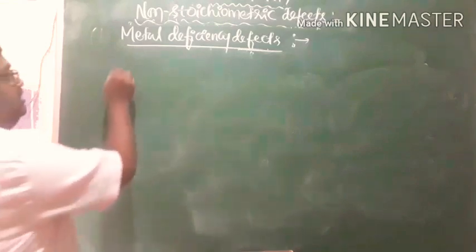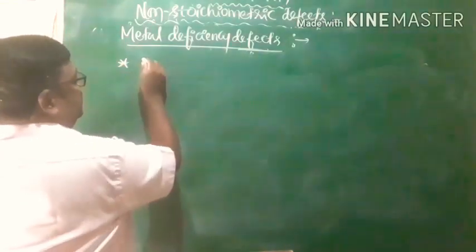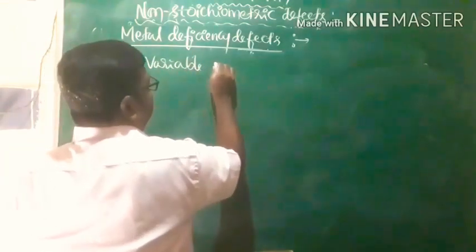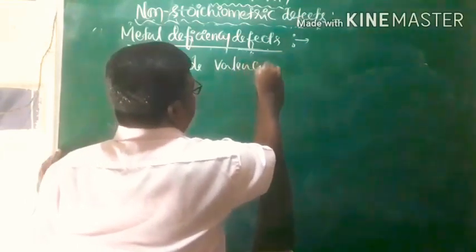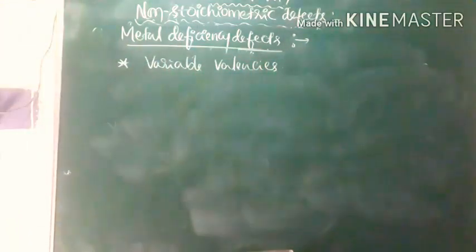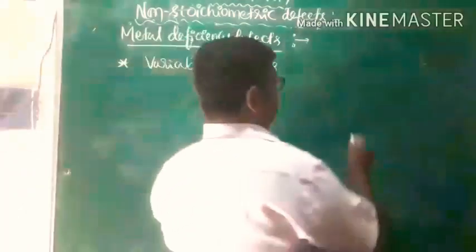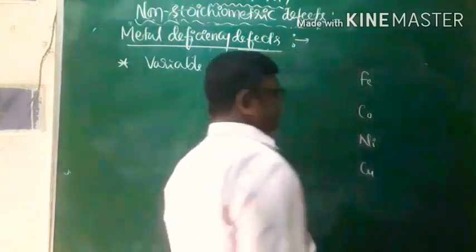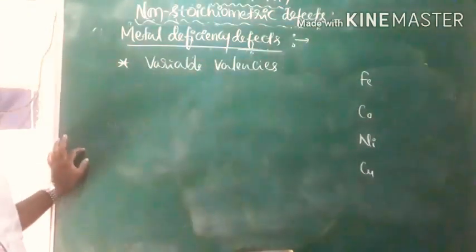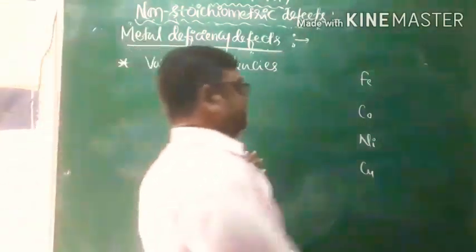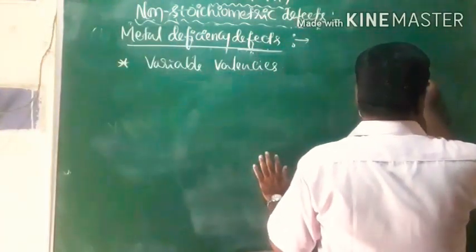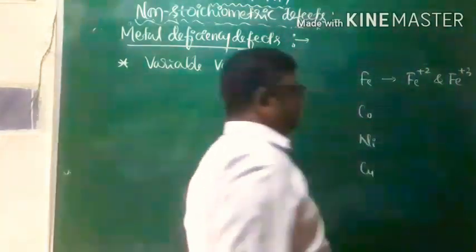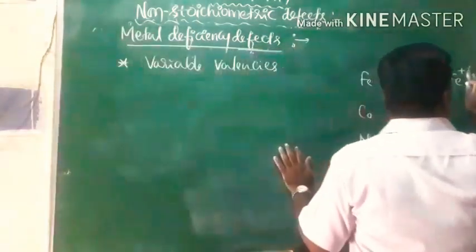For your information, this kind of defect is observed in the case of metals with variable oxidation states, variable valencies. We have certain metals like iron, cobalt, nickel, and copper. These are the d block elements. They are characterized by the ability of exhibiting variable oxidation states. For example, iron is available in the form of Fe2 plus and Fe3 plus, ferrous and ferric.